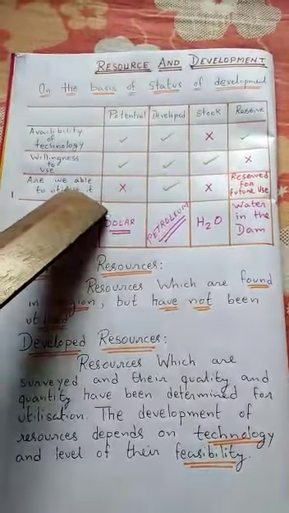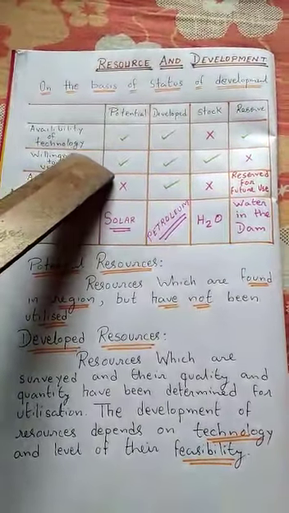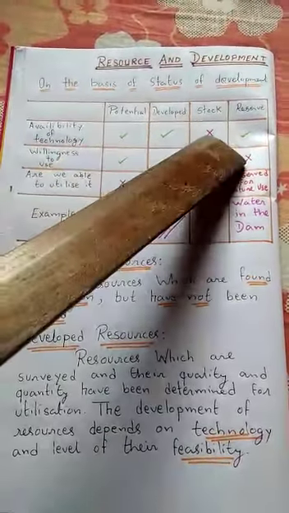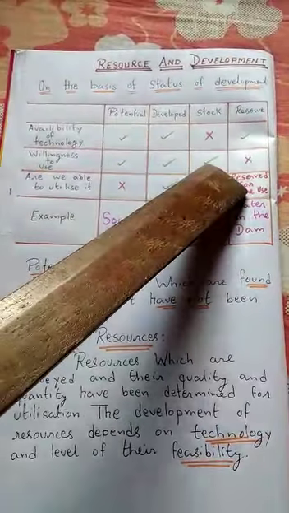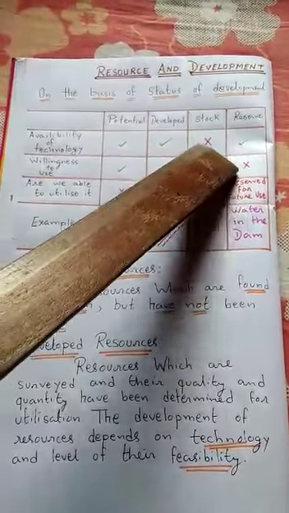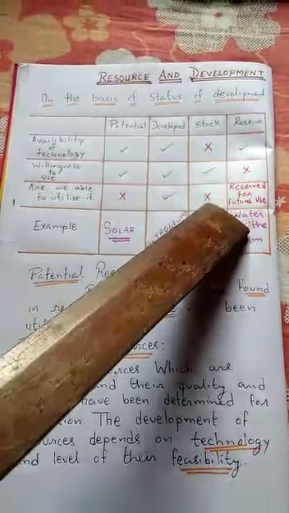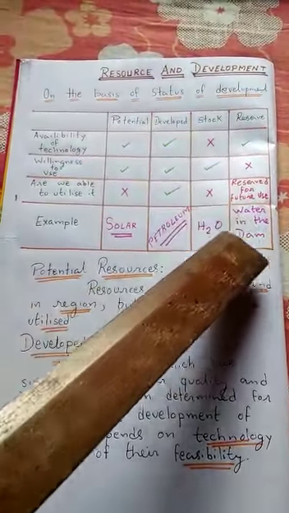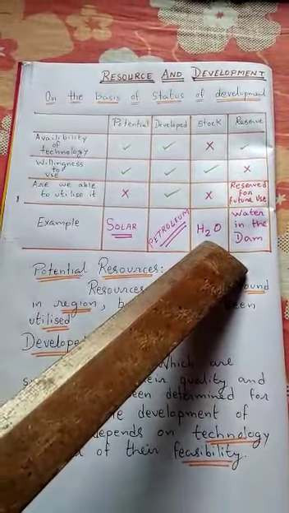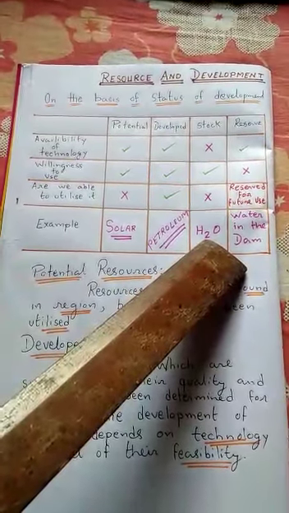Now just see stock. What is the stock? Stock means, students, that availability of technology is not there. We don't have the technology, but we want to use it, and because we don't have the technology, we are not able to use it. So this is water, this is the chemical formula of water.